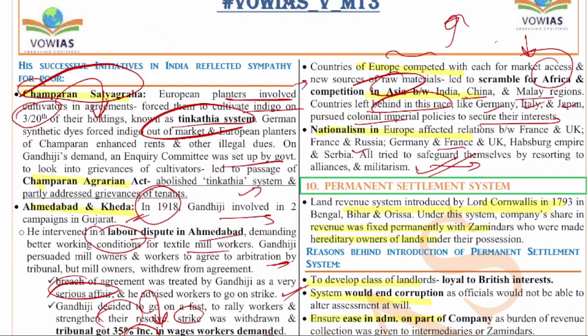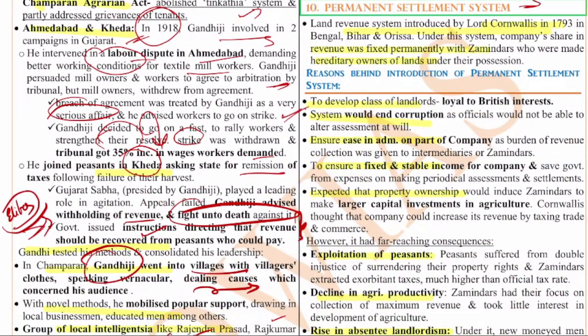So these are the reasons. So next we have the permanent settlement system. The permanent settlement system is the land revenue system introduced by Lord Cornwallis in 1793.